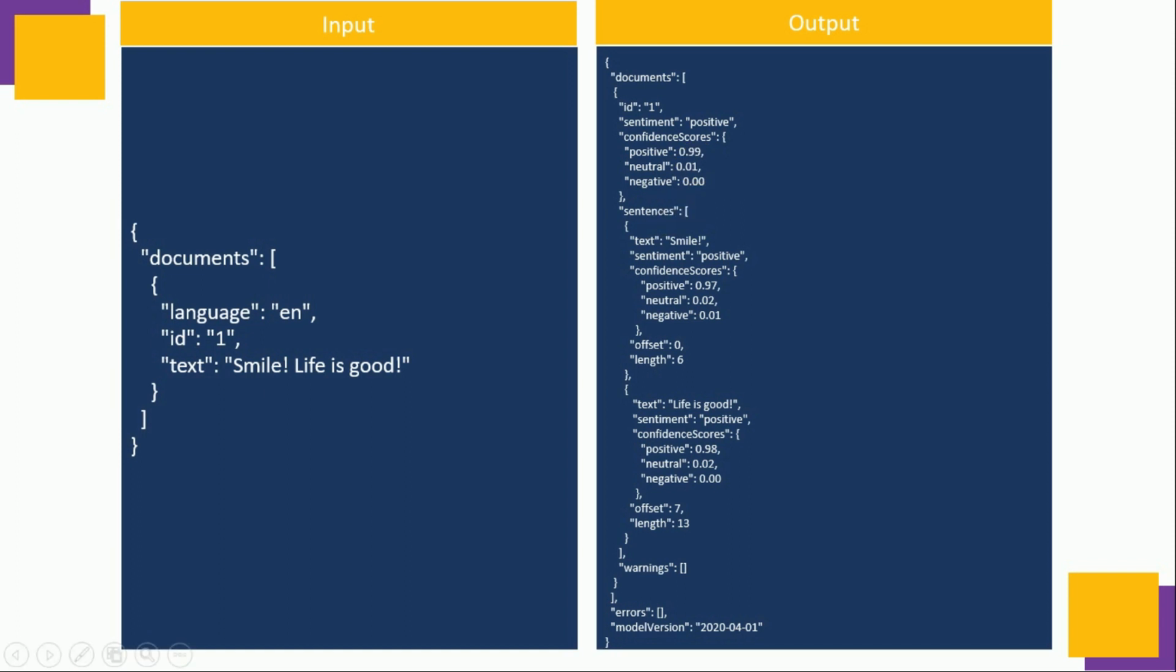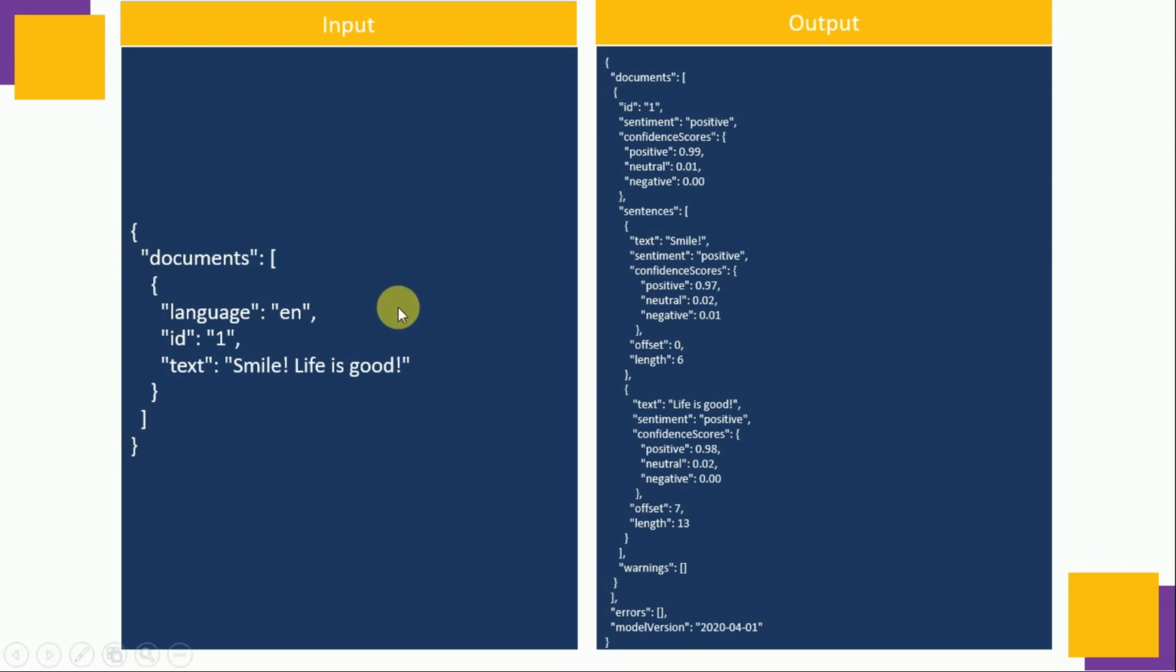The API can also figure out there are two sentences. The first one is smile and the second one is life is good. In the first one, it can detect it is positive with 97% confidence, and the second is also positive with 98% confidence. This sentiment analysis is very useful for a variety of applications such as evaluating a movie, a book, or a product by quantifying sentiments based on reviews. It can also be used to prioritize customer service responses through emails or social media messaging.